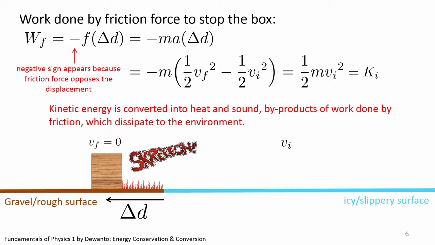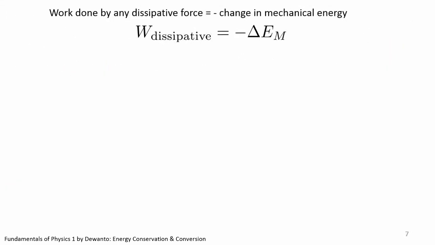In conclusion, we can then say that the work done by friction force is equal to the negative change in the mechanical energy of the box. The kinetic energy of the box will decrease while heat is generated. Indeed, in general, work done by a dissipative force implies a negative change in the mechanical energy of the system.